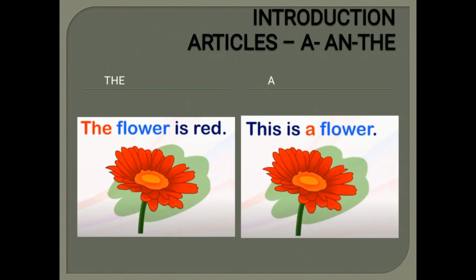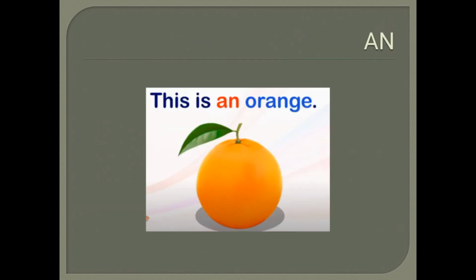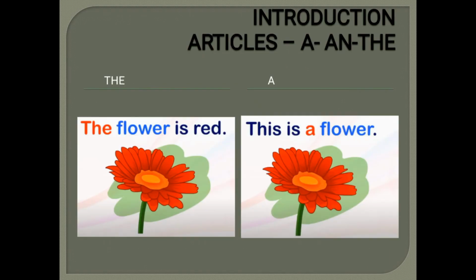See children, I have used these articles before the nouns. In these two sentences, flower is the noun and the and a are used here. And in this sentence, orange is the noun and I have used the article an here. We'll see in detail how and when to use these articles. Fine?